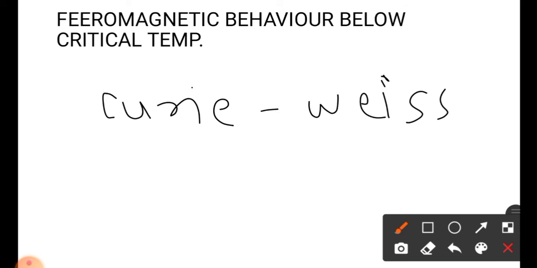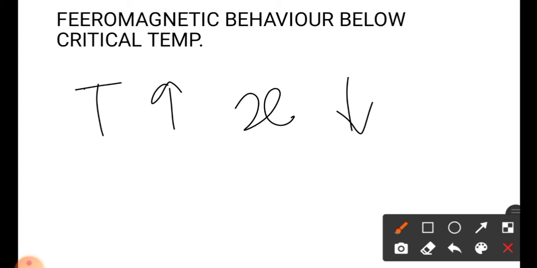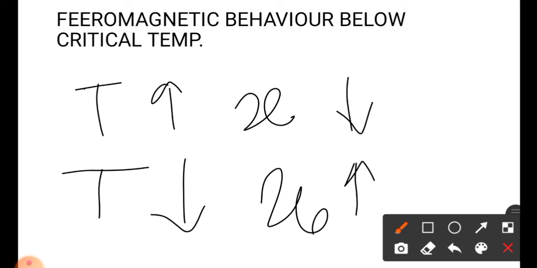So here we have seen that when we increase the temperature of a ferromagnetic material, the magnetic susceptibility of the material reduces. When we decrease the temperature, the magnetic susceptibility of the material increases. When we cool the ferromagnetic material, at some point a critical temperature will occur. After that, the magnetic susceptibility of the material will increase.